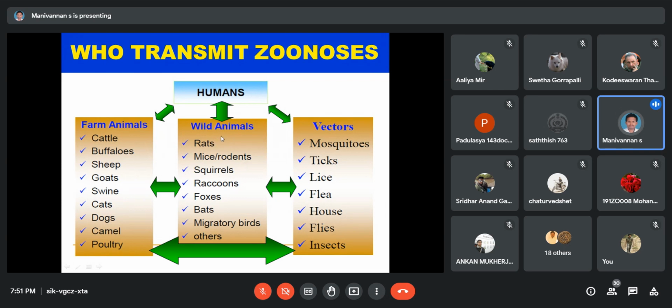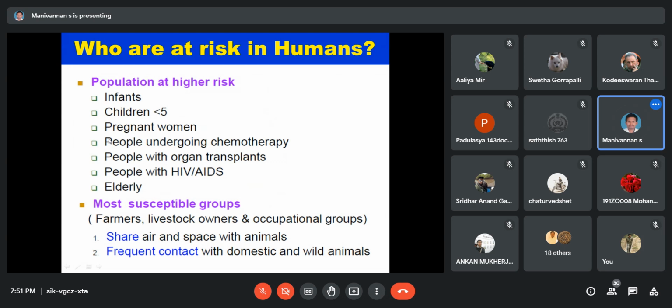The wild animals, for example rats, mice, squirrels, raccoons, foxes, migratory birds, and other sources. Vector-borne: mosquitoes, ticks, lice, fleas, houseflies, and other insects. These are the sources and spreaders of zoonotic disease.